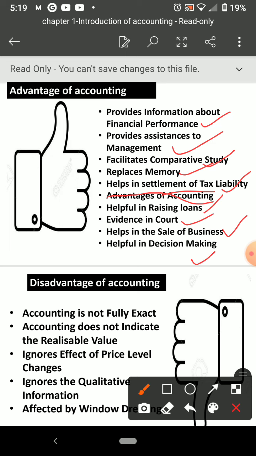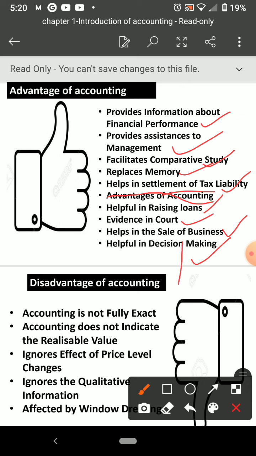Then helpful in decision making. Of course, we understood if all these things are happening, it is very easy to take decisions. Okay, so these are the advantages of accounting. Actually, these features, characteristics, objectives, advantages, everything is related to each other. So we can see almost all points are repeating everywhere.